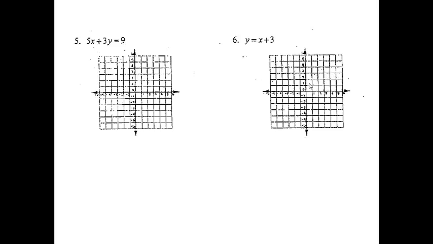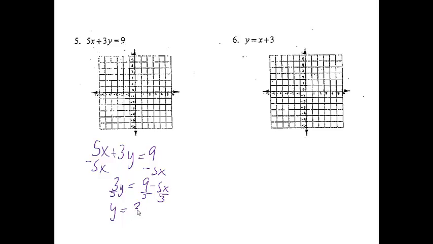Okay, problem 5, 5x plus 3y equals 9. Again, on this problem, I need to make the equation say y equals so that I can graph it. So I'm going to subtract 5x from both sides. So I'm now going to have 3y equals 9 minus 5x, and then I'm going to divide all 3 parts by 3. So I'm going to get y equals 9 divided by 3 is 3. This is going to stay a negative. 5 divided by 3 does not work out nicely, so we will leave it as 5/3 x.